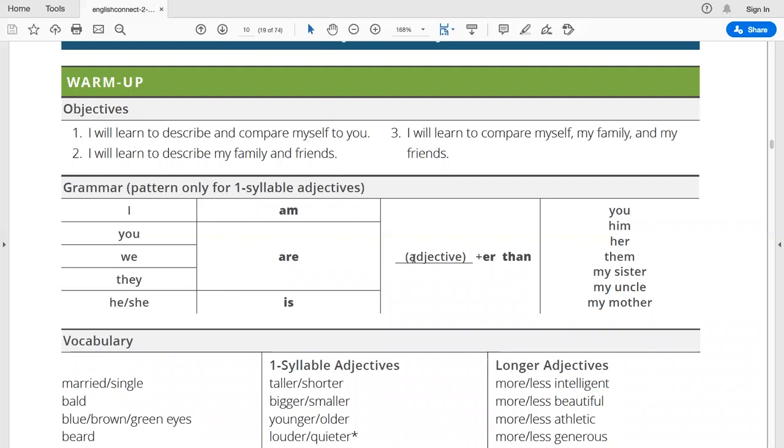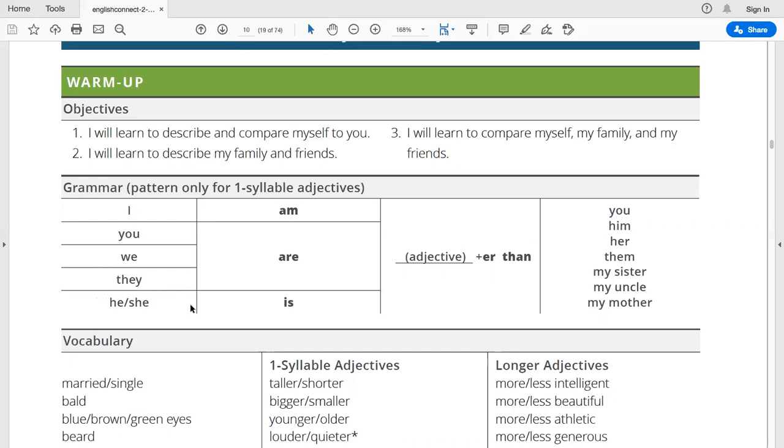So in this case, for example, I am tall. Tall is an adjective that has just one syllable. So I would say, I am taller than you. Or I could say, you are smaller than him. Or you could say, they are smarter than my sister.